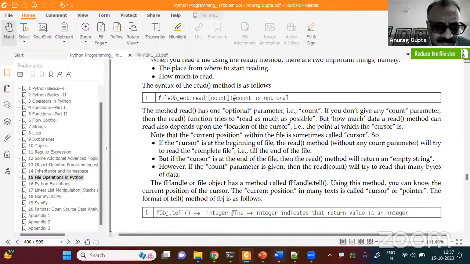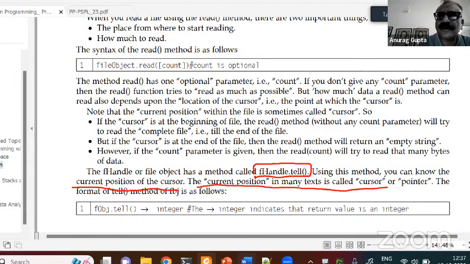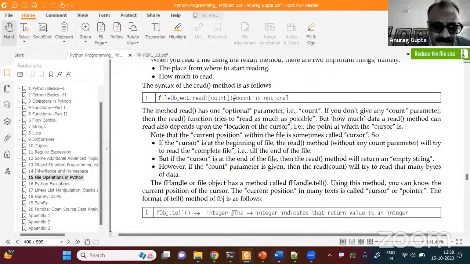Okay, then I was talking about two methods, fobject.read and a method called tell. Using this method, you can know the current position of the cursor. The current position is also called the cursor or pointer. This is f object dot tell. Let me just show you on the script.